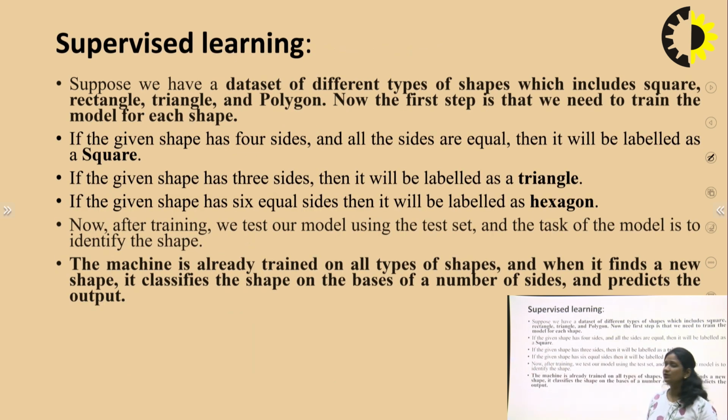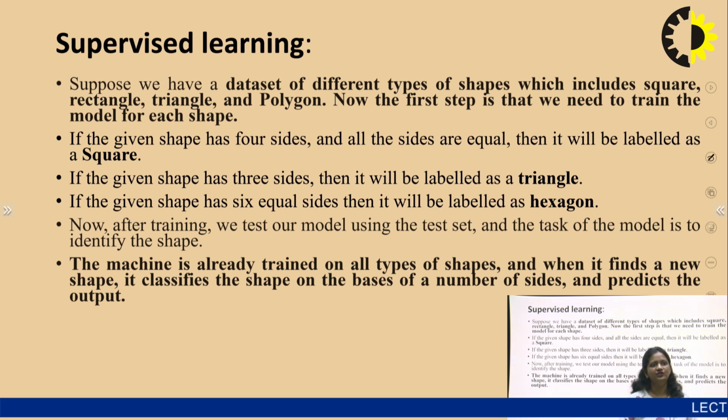Suppose we have a data set of different types of shapes, which includes square, rectangle, circle, triangle, and polygon. The first step is to train the model for each shape. How will it generate an output? First we have to train our model. If the given shape has 4 sides and all 4 sides are equal, it will be labeled as a square.